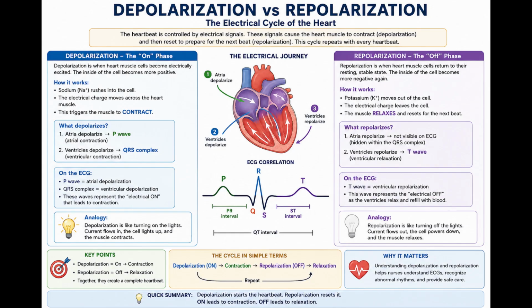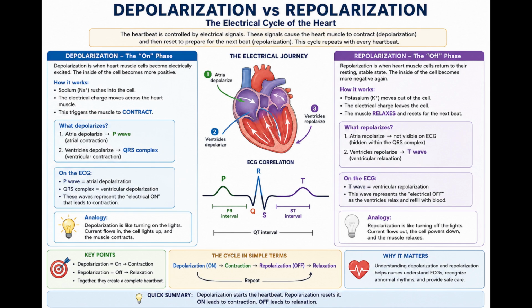What is depolarization? Depolarization begins when an electrical impulse reaches the cardiac cell. Positively charged ions move into the cell, causing the inside to become less negative. This electrical change activates the cell. Depolarization then spreads from one cardiac cell to neighboring cells, producing a traveling electrical wave through the heart. Muscle contraction follows this electrical activation. So depolarization does not mean contraction itself. Instead, depolarization is the electrical event that triggers contraction.